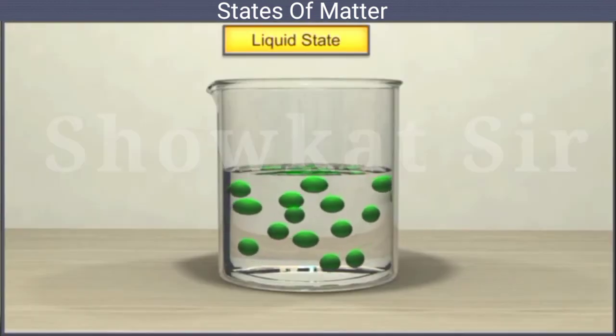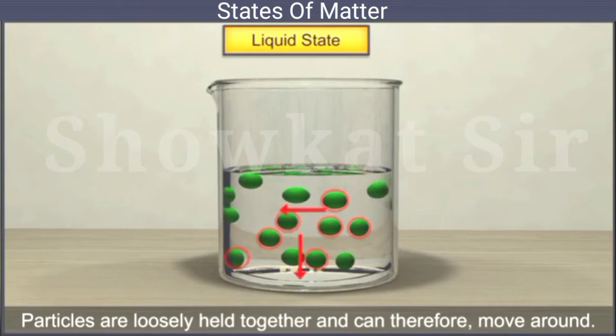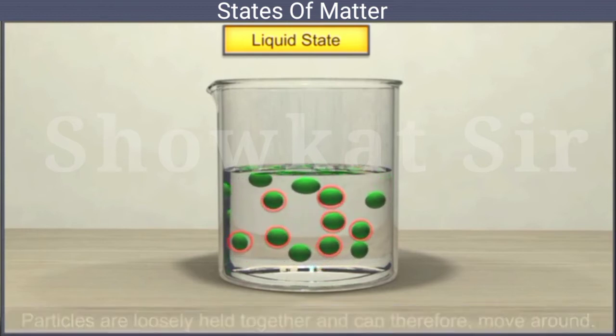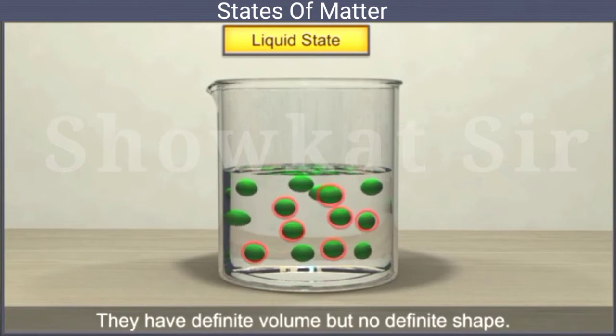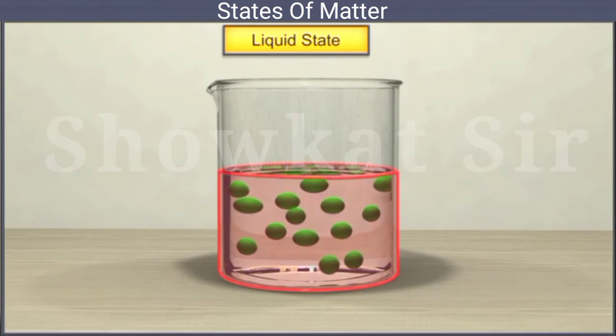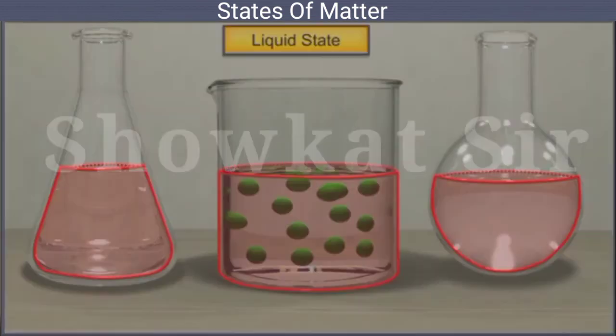In liquid state, particles are loosely held together and therefore can move around. Similarly, they have definite volume but no definite shape. They attain the shape of the container in which they are kept, as you can see.